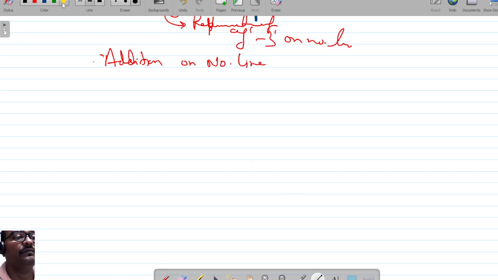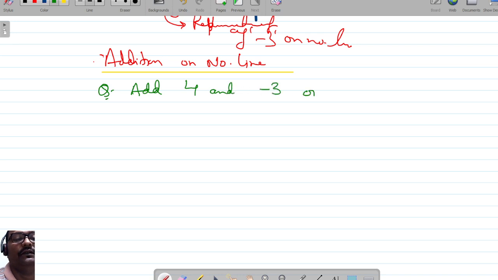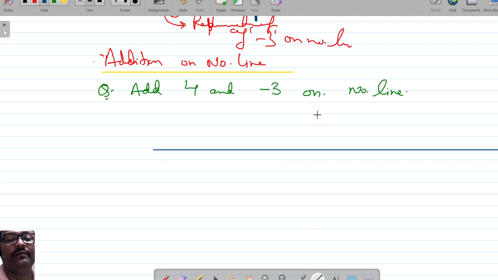Take an example. The question is to add 4 and minus 3 on the number line. For that, first you need to draw the number line, okay?